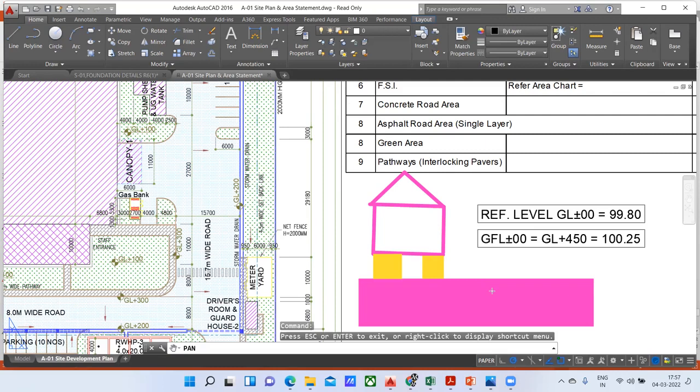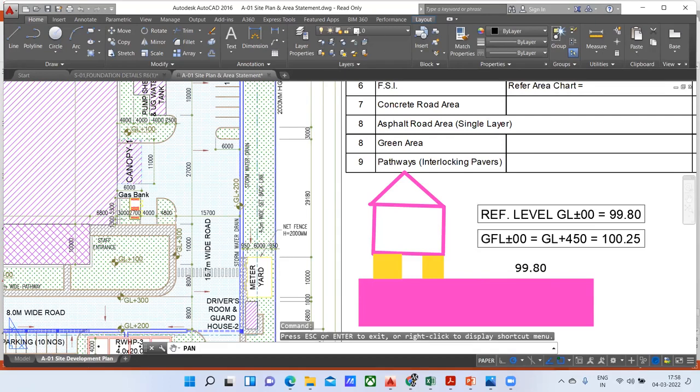Now, this 99.80 that you can see is this level, the top of your ground, the normal soil. And what is this 100.25? This is the plinth top, the top of your plinth. Usually we don't construct our house at the ground level or the road level. We construct at a certain height.